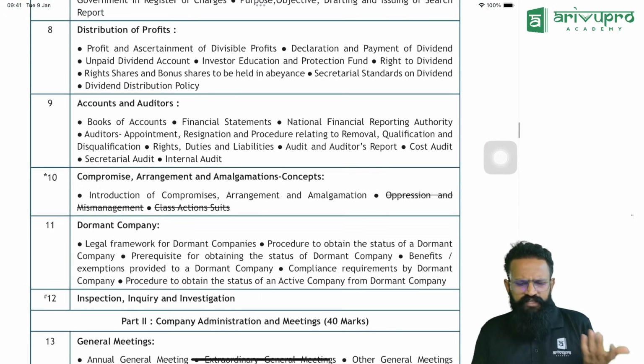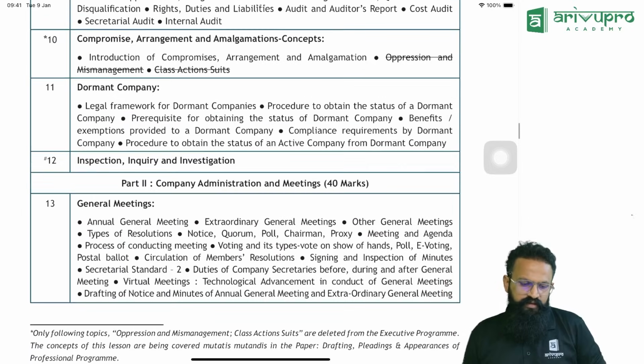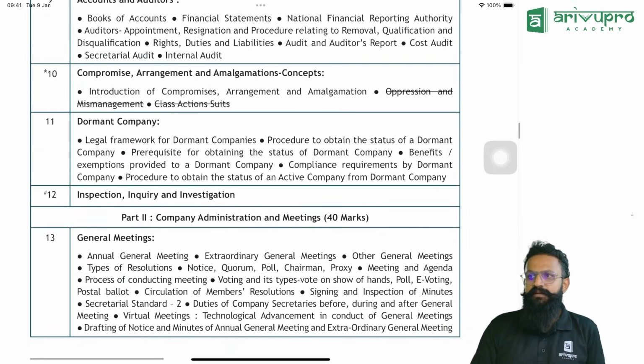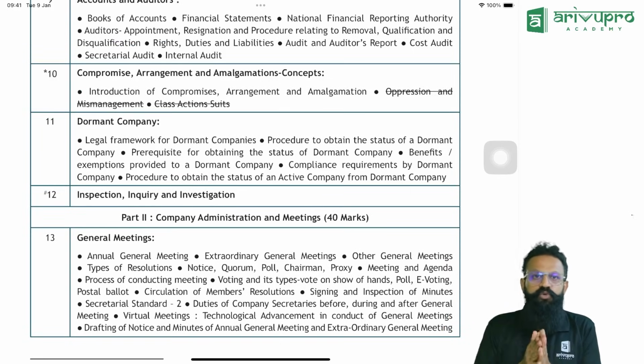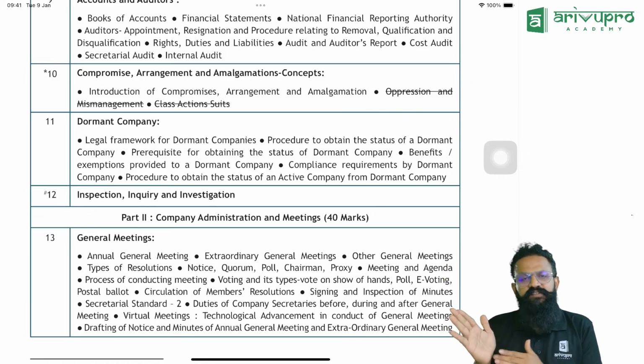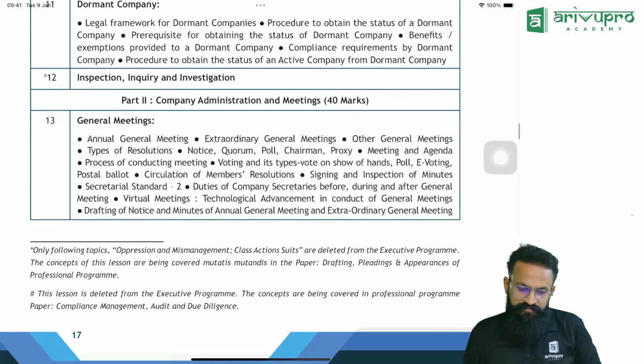Probably when you are doing in the class, the content might have been there, but as it's an amendment, it's a topic that is deleted, it's okay. Next one, people, the whole chapter 12, Inspection, Inquiry and Investigation. The whole chapter has now been removed. It has been moved to CS Professional in Compliance Management, Audit and Due Diligence. They have moved this chapter there. So entire chapter 12, you guys need not study.